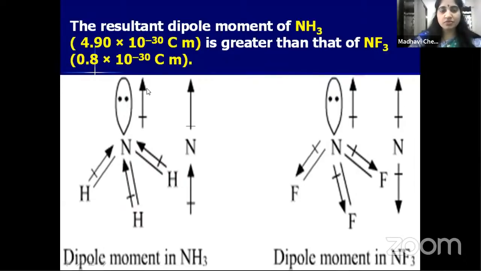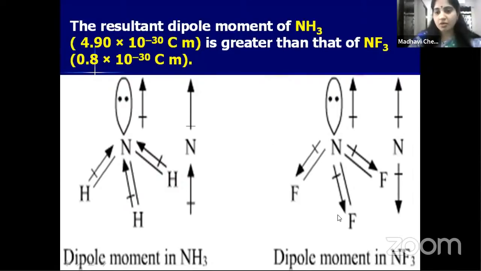Because of the lone pair of electrons, what happens? This is in this direction. These two vectors are in the same direction. So the vectors which have the same direction add together. That's why in case of NH3, the dipole moment is more.